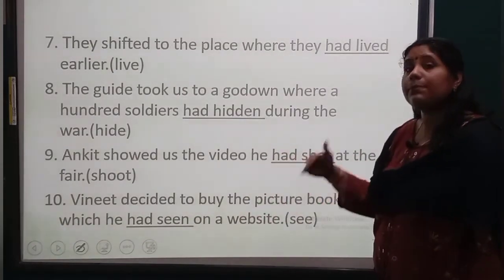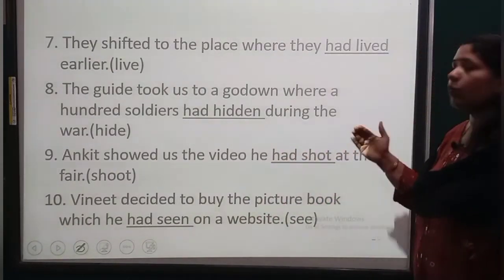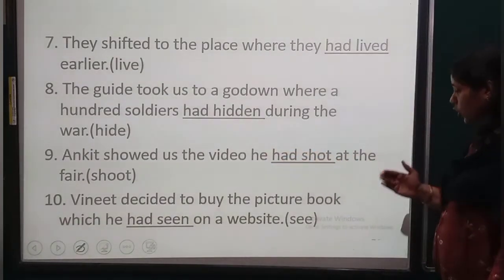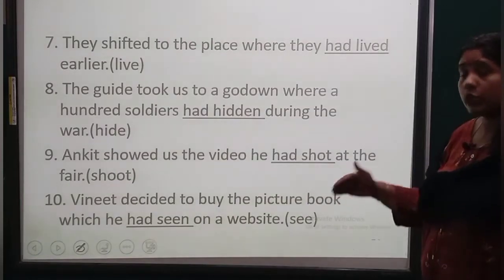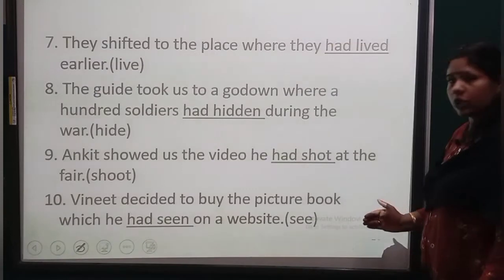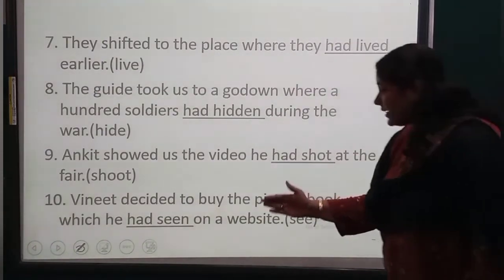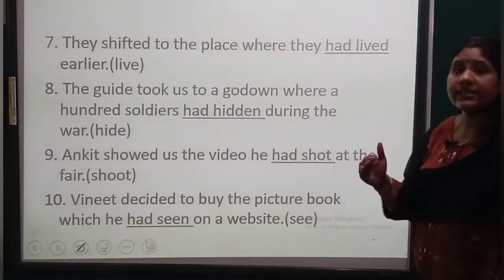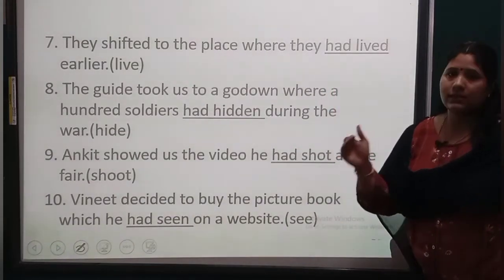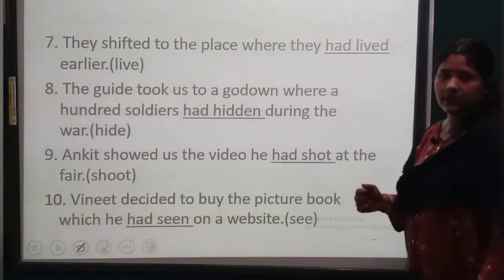So hidden is the past participle. Ankit showed us the video he had shot at the fair. Shoot, shot. Vinith decided to buy the picture book which he had seen on a website. See, saw, seen. So seen is the past participle of the verb see.